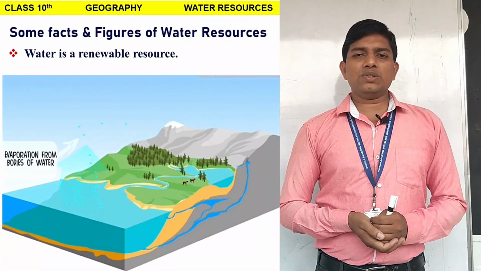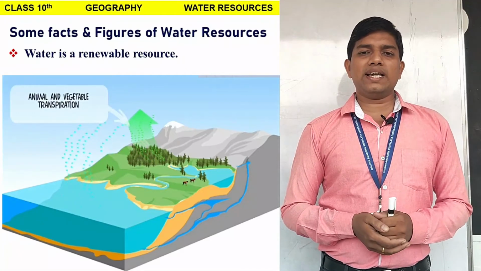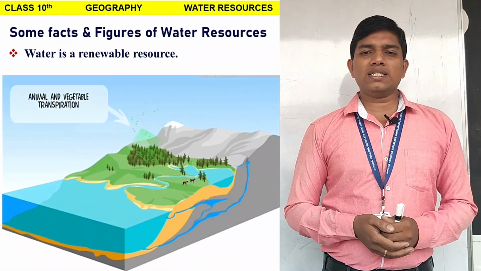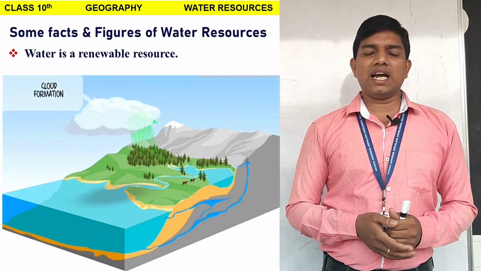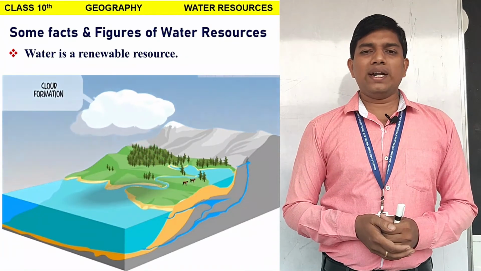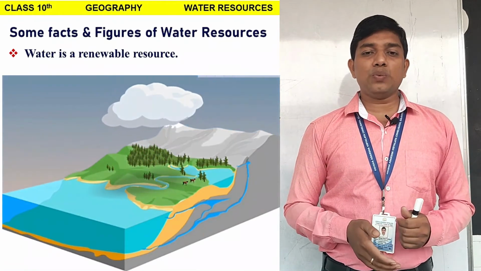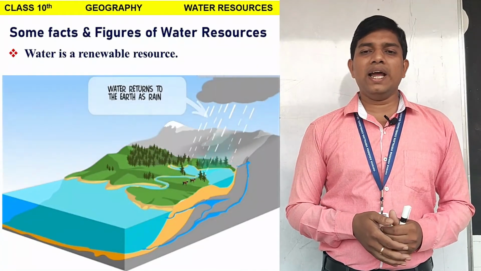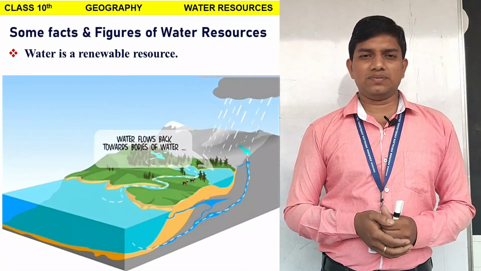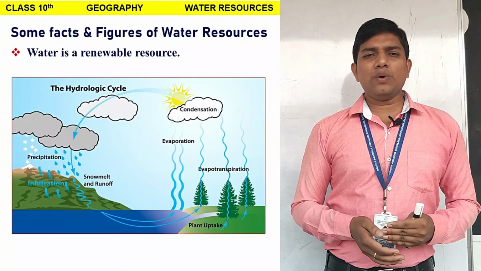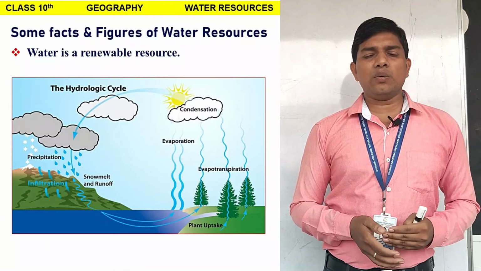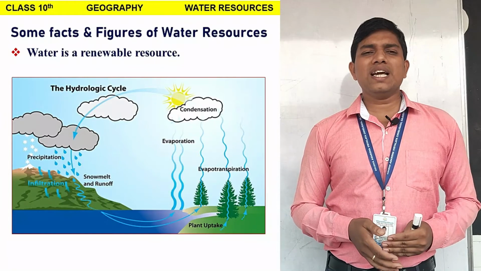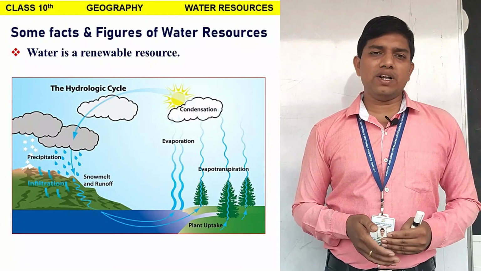Water is a renewable resource as it gets renewed by the water cycle, which includes three processes: evaporation, condensation and precipitation. Water cycle means the process by which water continually changes its form and circulation between ocean, atmosphere and land. We understood that water is renewed and recharged by the water cycle. So the hydrological cycle ensures that water is a renewable resource.